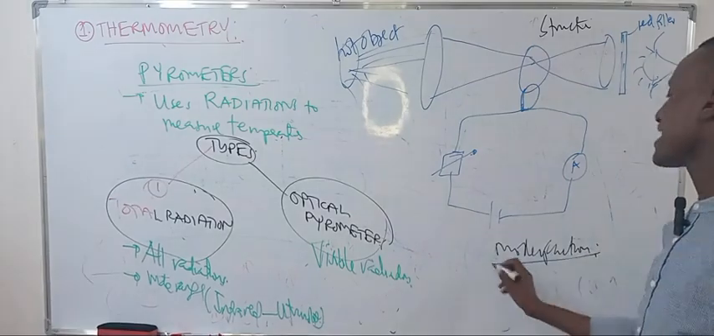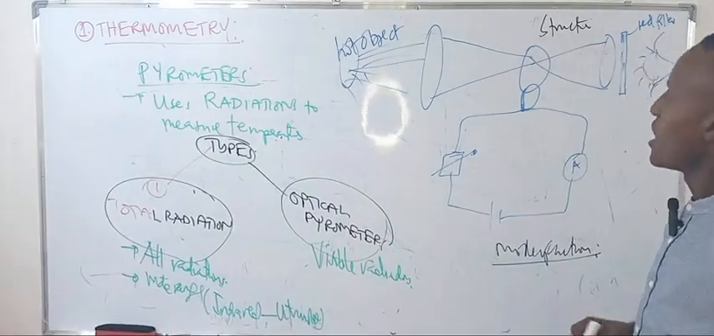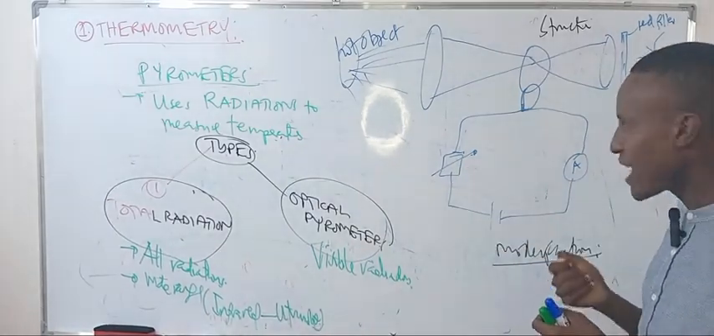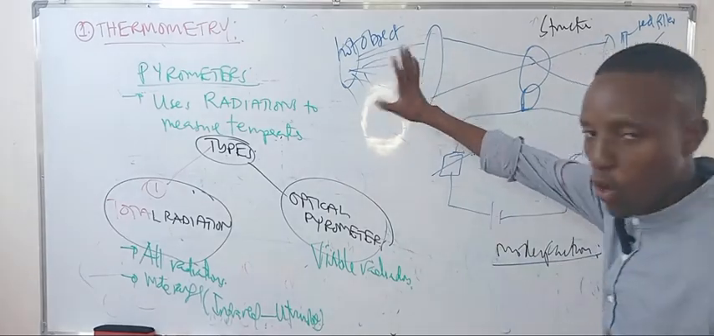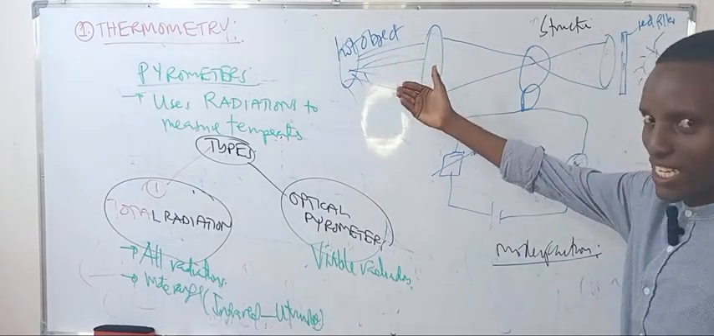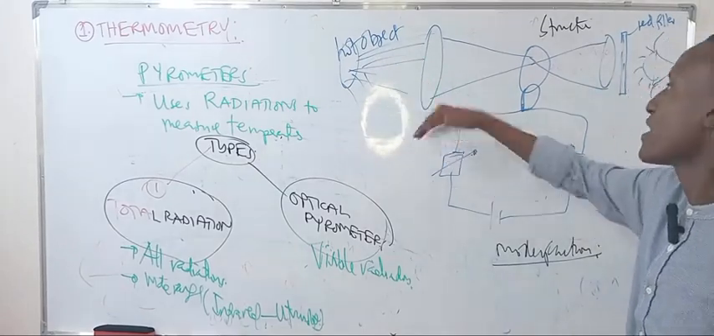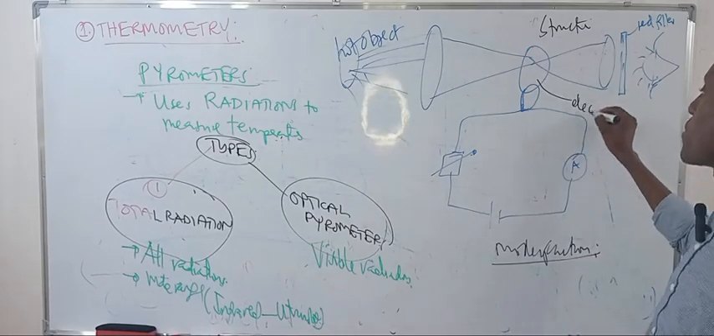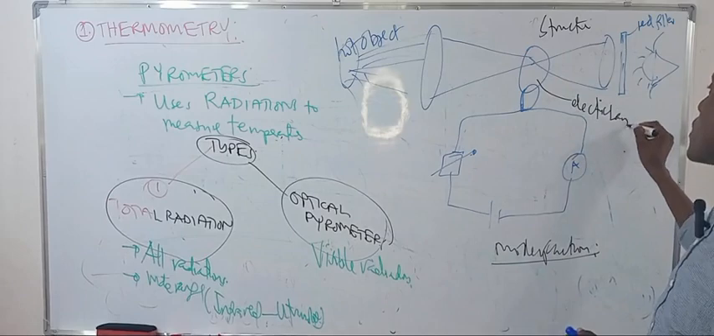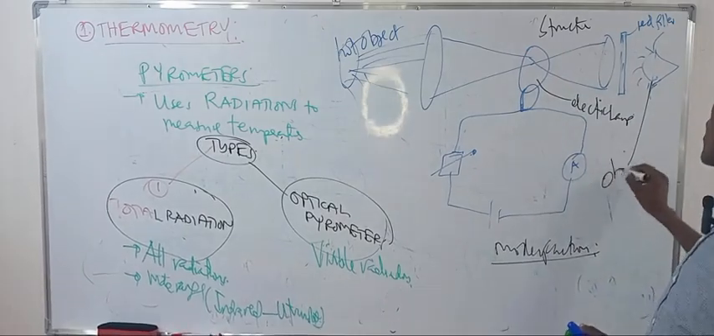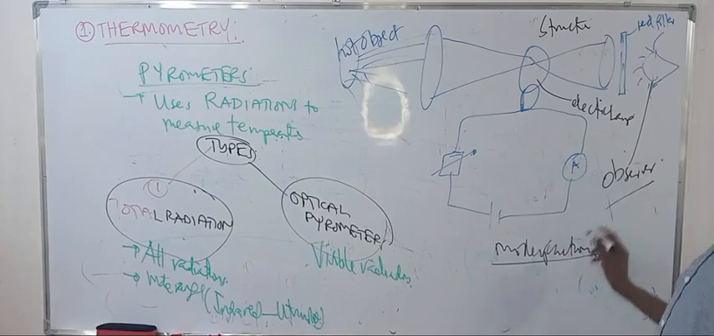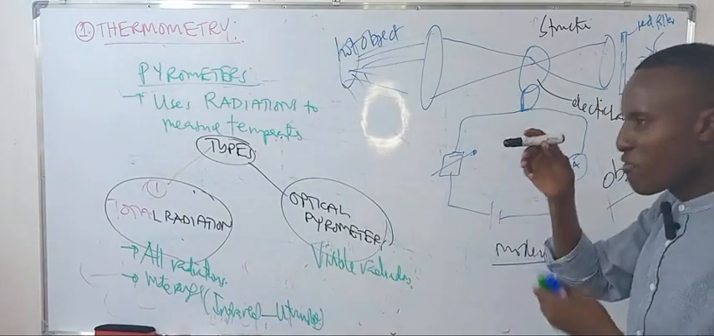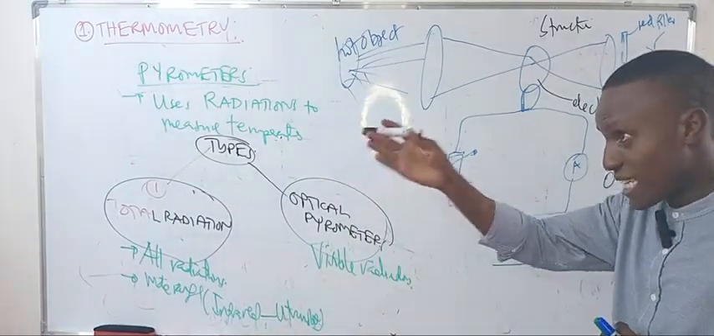What is being done here is that the variable resistor is varied such that the radiations from the hot object come in phase with the radiations from the lamp. This is what we call the electric lamp, and this one is the observer. The observer checks whether the lamp matches the object I'm measuring.